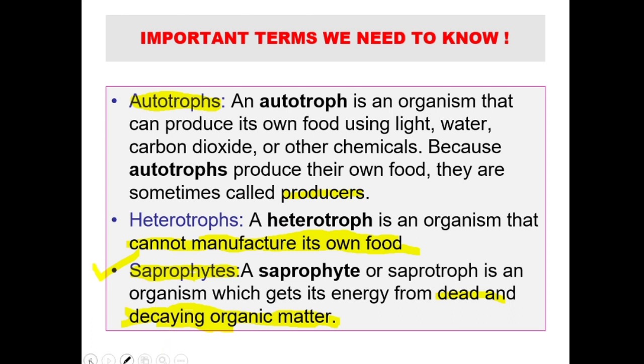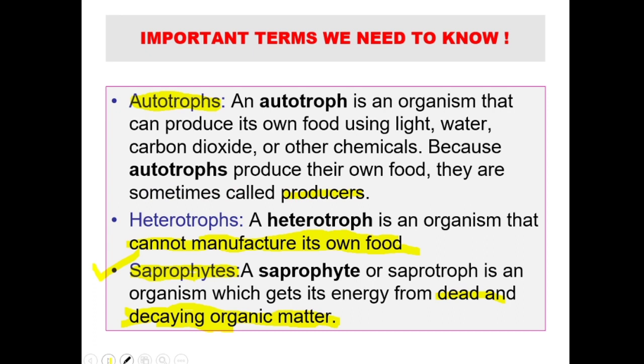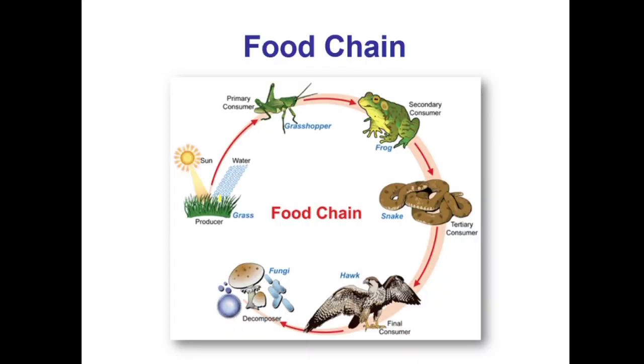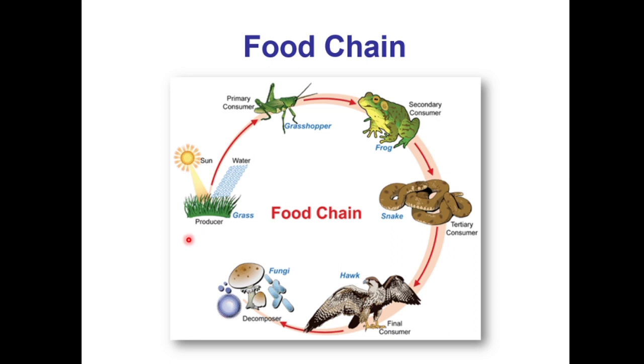So how many terms have we come to know till now? Unicellular, multicellular, cell wall, autotrophs, heterotrophs and saprophytes. Okay, let's see. In a food chain, look, these are producers. Producer means these are autotrophs, right?